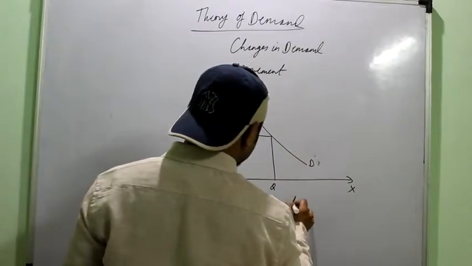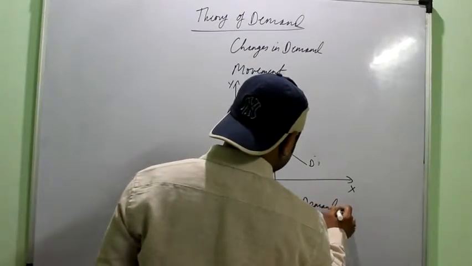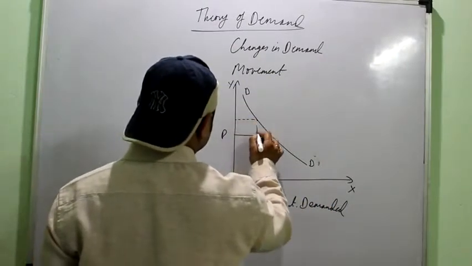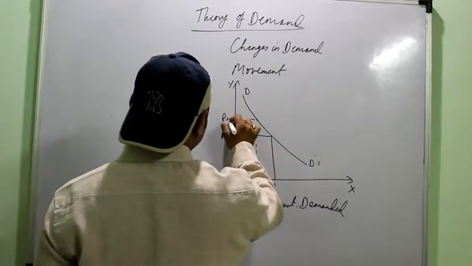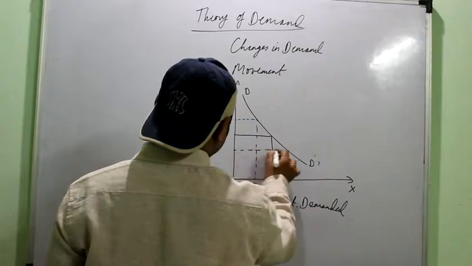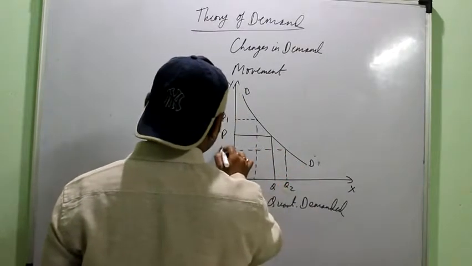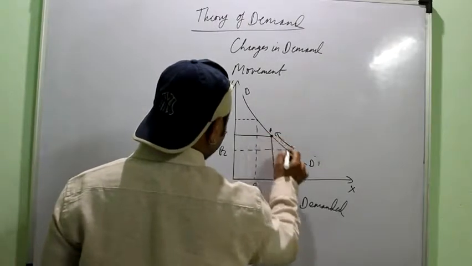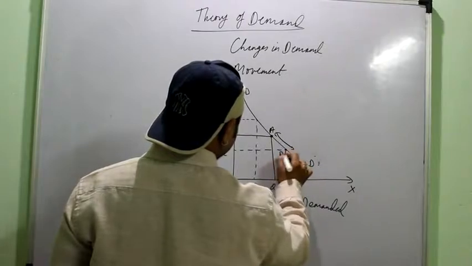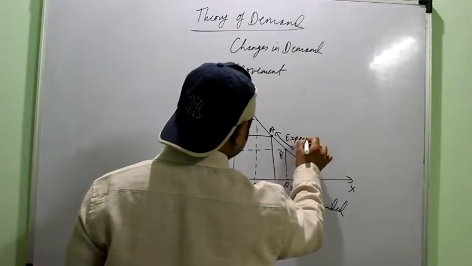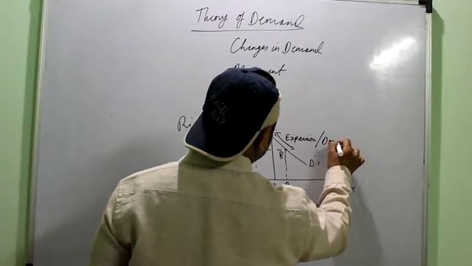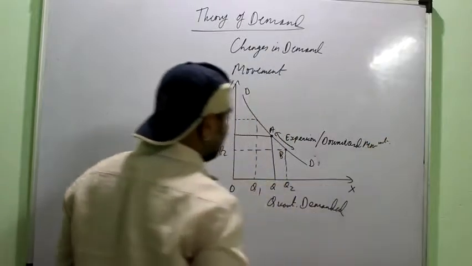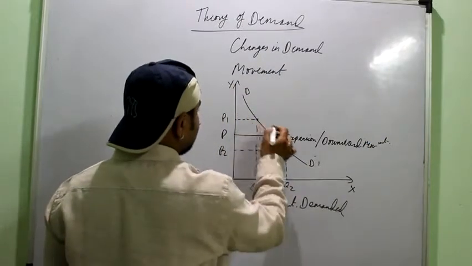Again, x-axis representing the quantity demanded, y-axis representing the price. You can see as the price rises, quantity falls, and as the price falls, quantity rises, right? So this is expansion, from point A to point B is expansion or downward movement. Right, downward, moving towards the x-axis.